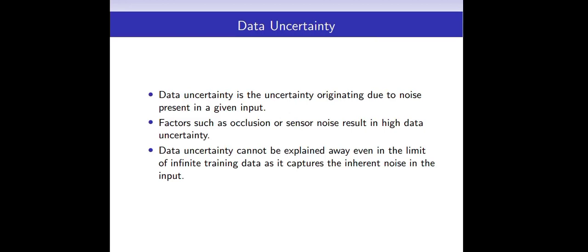Data uncertainty is the uncertainty originating due to noise present in a given input. Factors such as occlusion or sensor noise result in high data uncertainty. Data uncertainty cannot be explained away even in the limit of infinite training data, as it captures the inherent noise in the input.